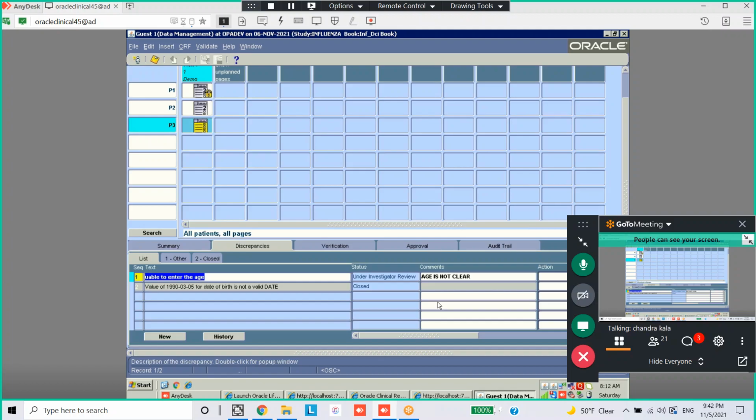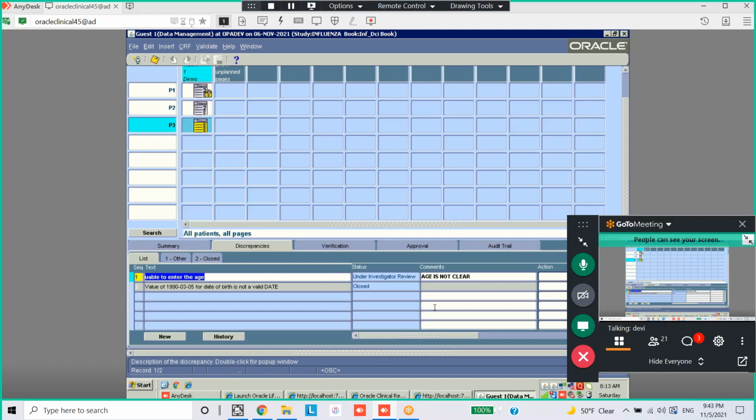I just saved the window. It is showing now yellow color. So red color means the discrepancy that needs your attention. Yellow color means that require other users' attention. Now what I did, I just selected send to site. That means it required other person's attention to clarify the discrepancy. So it's turned to yellow color.